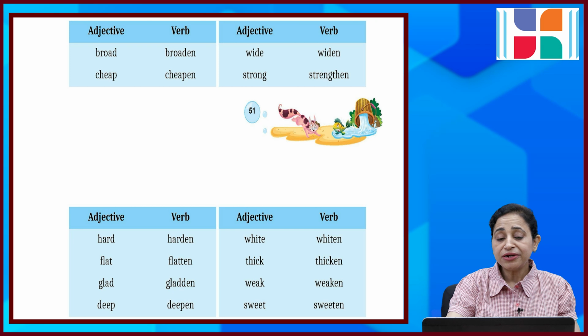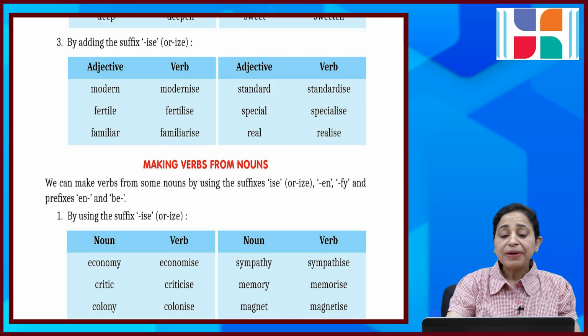Adjective and verb: hard, harden; flat, flatten; glad, gladden; deep, deepen; white, whiten; thick, thicken; weak, weaken; sweet, sweeten. By adding the suffix ise and ize: modern, modernize; fertile, fertilize; familiar, familiarize; standard, standardize; special, specialize; real, realize.